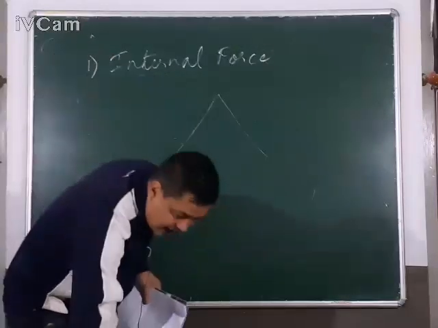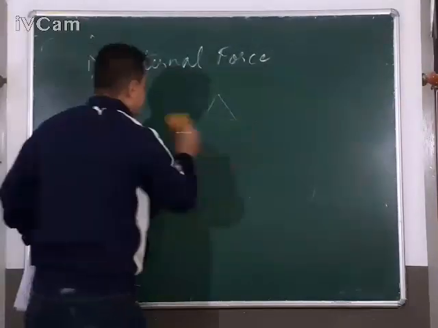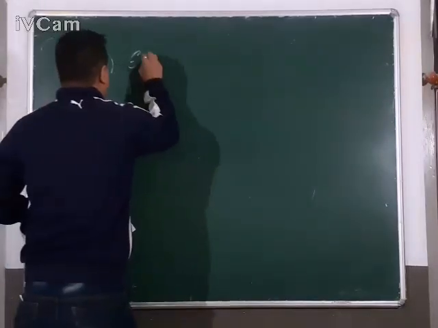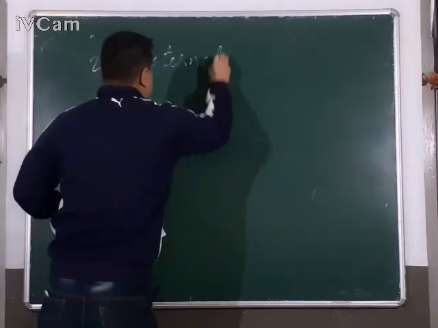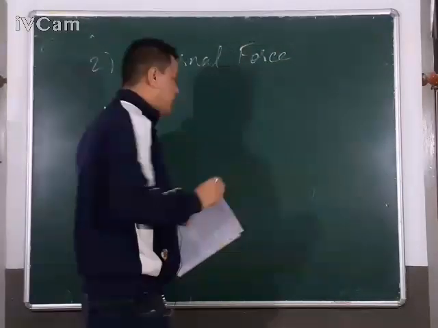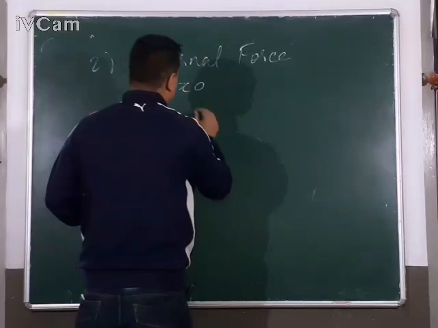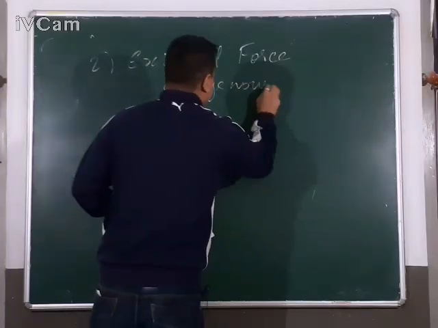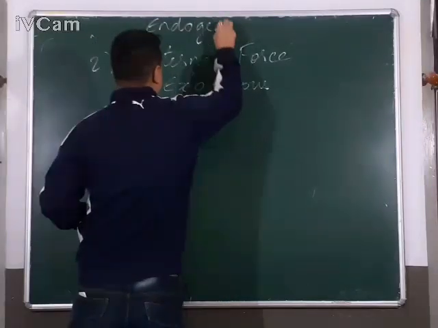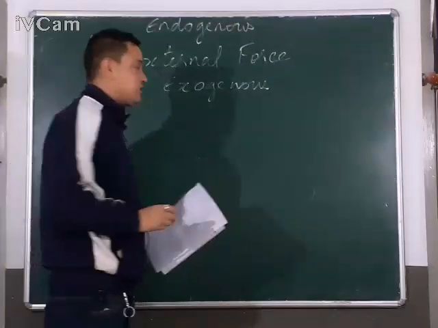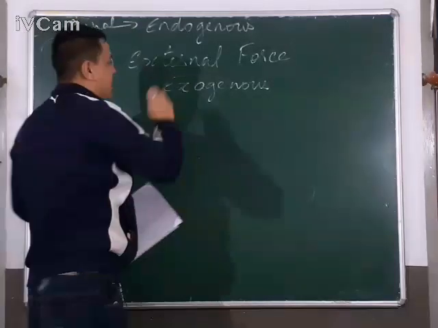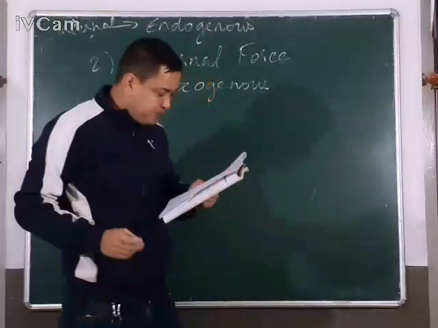The second one is known as external forces, E-X-T-E-R-N-A-L. External means exogenous. We have studied that one in the previous class, I think. It is also known as E-X-O-G-E-N-O-U-S. The previous one is known as endogenic, or endogenous. You can say endogenous or endogenic. The previous one, internal, is endogenic, whereas this is exogenic, or exogenous.